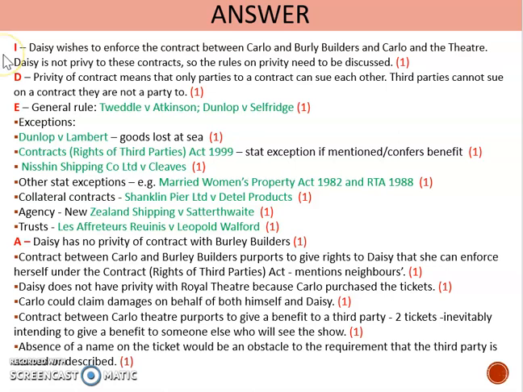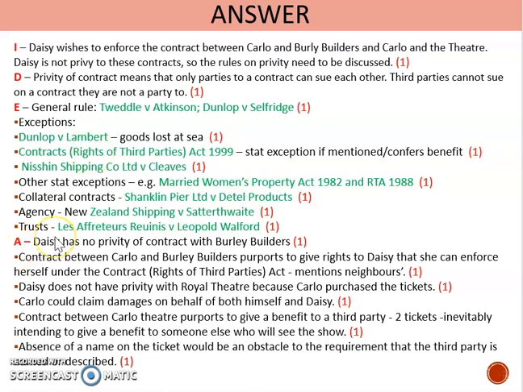So I've identified that Daisy wishes to enforce the contract, which is between Carlo and the builders and Carlo and the theatre. She's not privy to them, so we need to look at the rules on privity. I've defined privity. I've explained privity using my cases. Obviously, I would explain what happened in the cases. I'd give detail on the Contract Rights of Third Parties Act. And then I've got into my application.